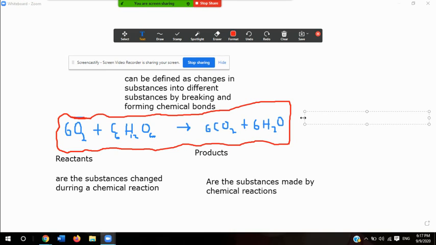And again, this is a very brief explanation. It says cellular respiration makes the carbon dioxide and water vapor that you breathe out.